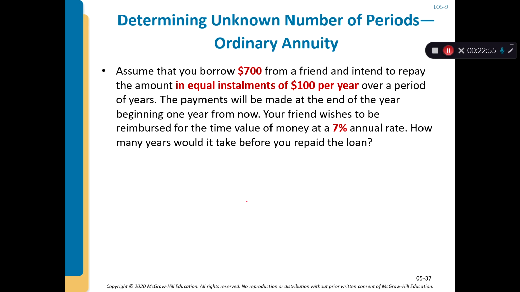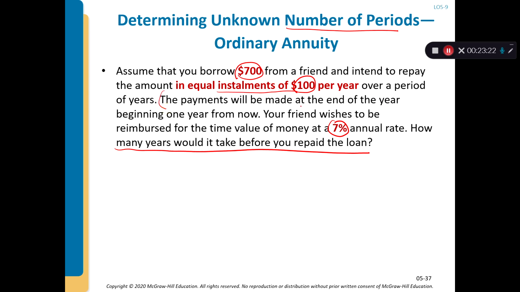Okay. So what if we don't know the number of periods? We know the annuity, which is $100, we know the present value, and we know the return rate. How do we know how many years it takes to repay the loan? Let me read here. Assume that you borrow $700 from a friend and intend to repay the amount in equal installment payments of $100 per year over a number of years.